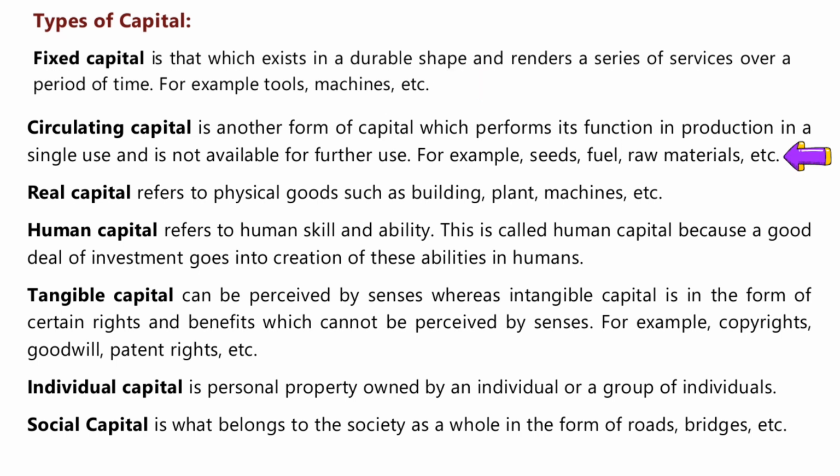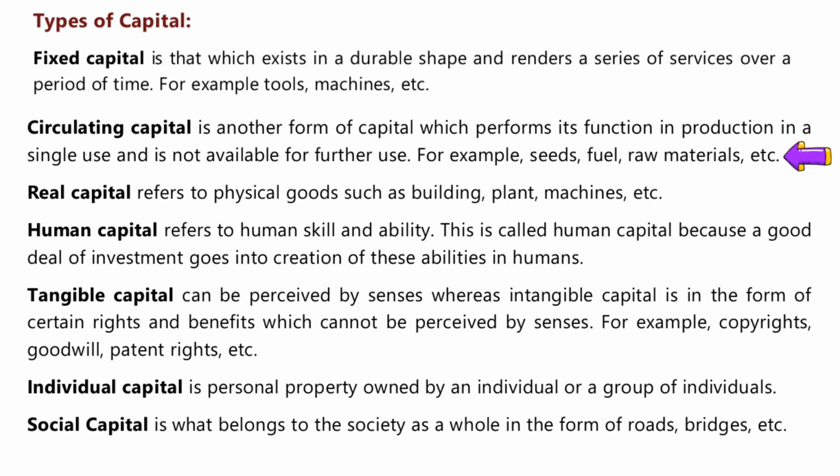Next one is circulating capital. Circulating capital is one which is used as a factor in the function of production, but it has only single use and it cannot be used anymore. That sort of capital is called as a circulating capital.